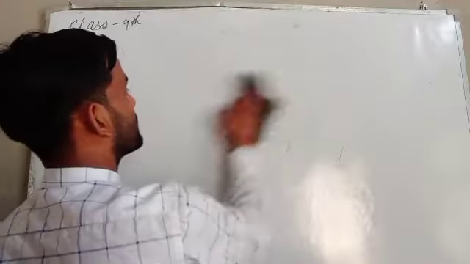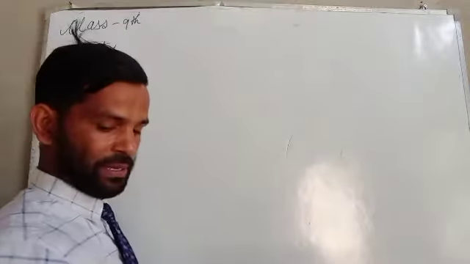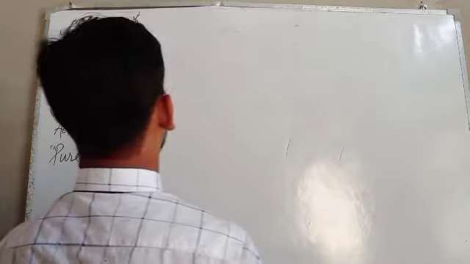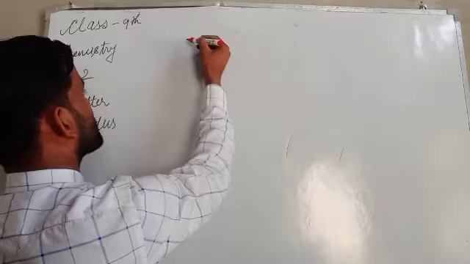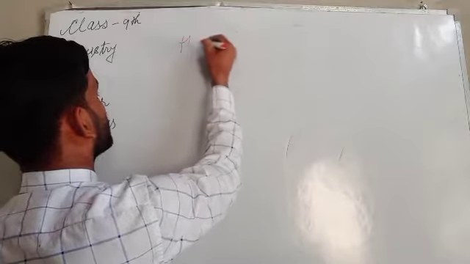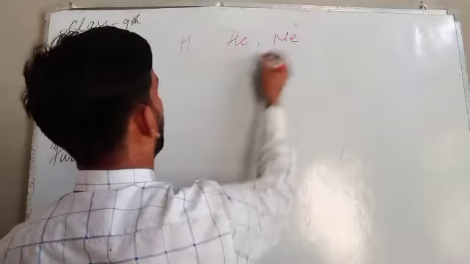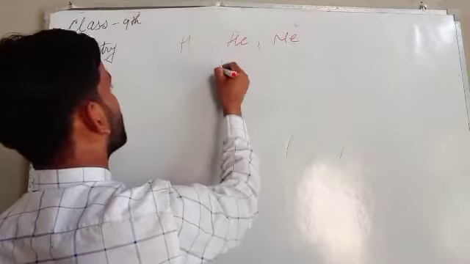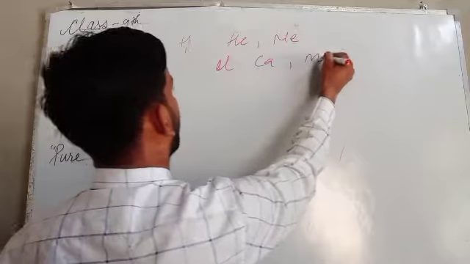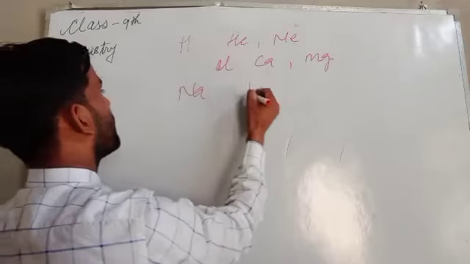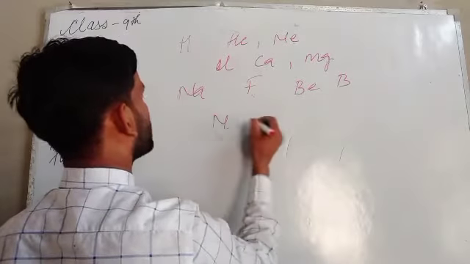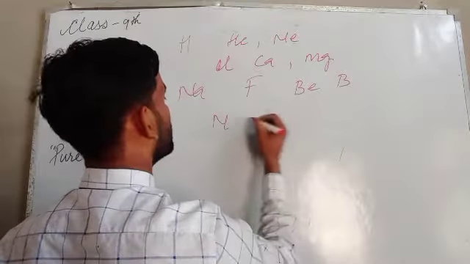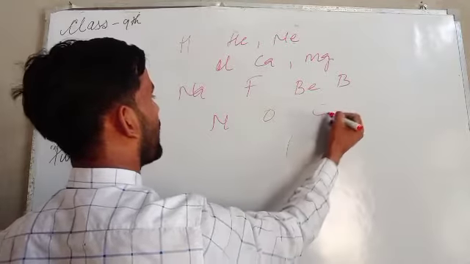Before discussing compounds, we'll discuss what an element is. An element is the smallest thing that cannot be further split into smaller pieces, like hydrogen, helium, neon, chlorine, calcium, magnesium, sodium, fluorine, beryllium, boron, nitrogen, oxygen, and carbon.